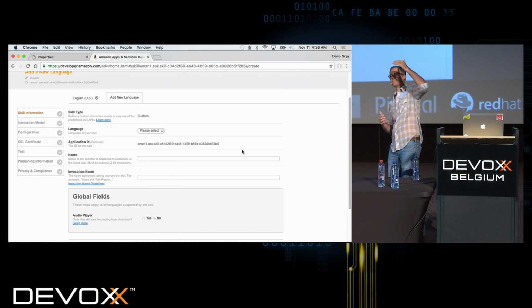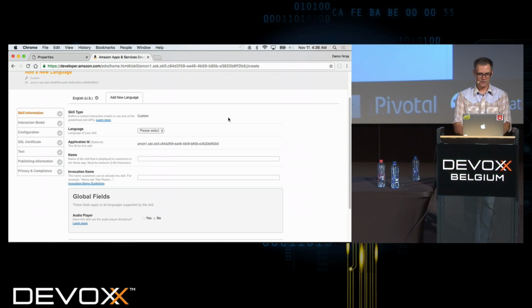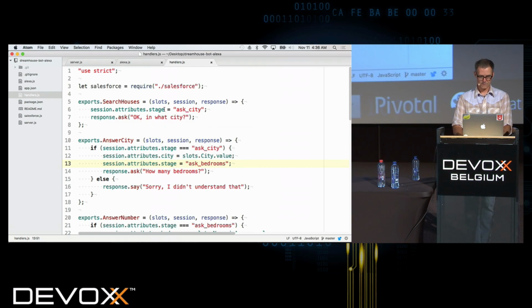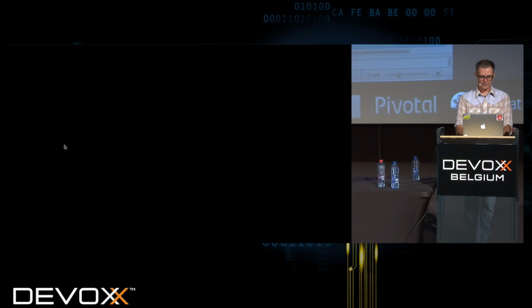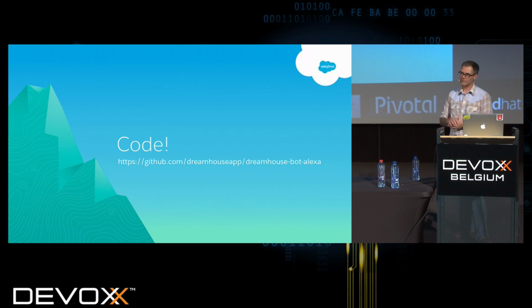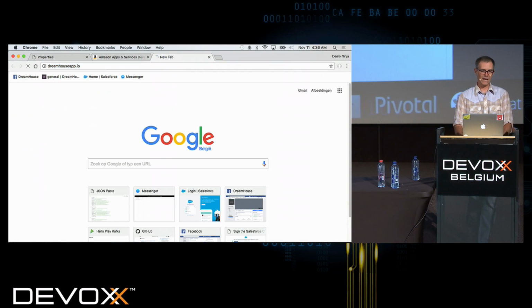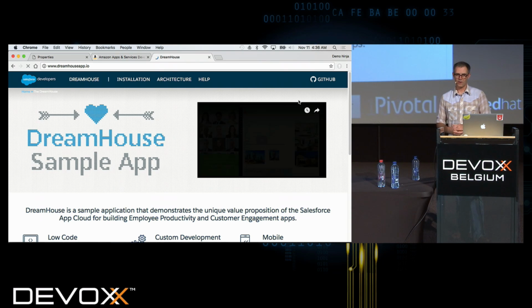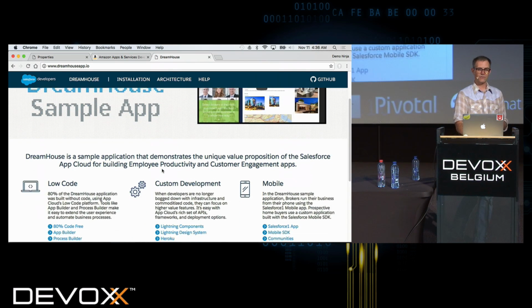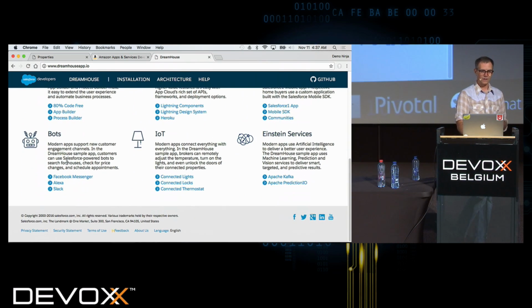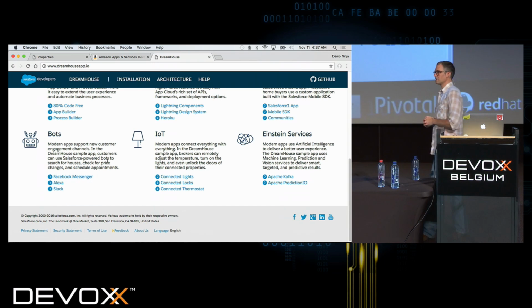Any other questions? Okay. So all the code for that is, again, available on the Dreamhouse app repo. If you go to dreamhouseapp.io, you'll find all of the code and information for how to set all this stuff up on your own. You can go down to bots and get all the code for the different bots that I showed you there.